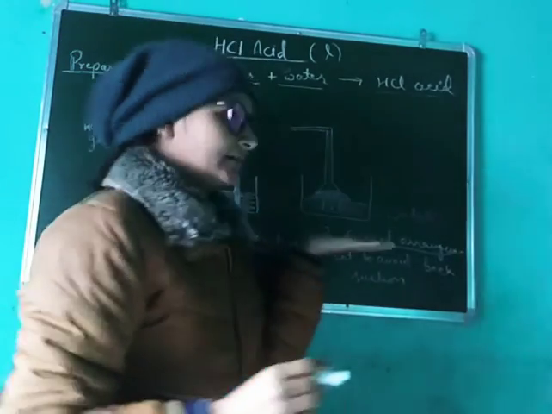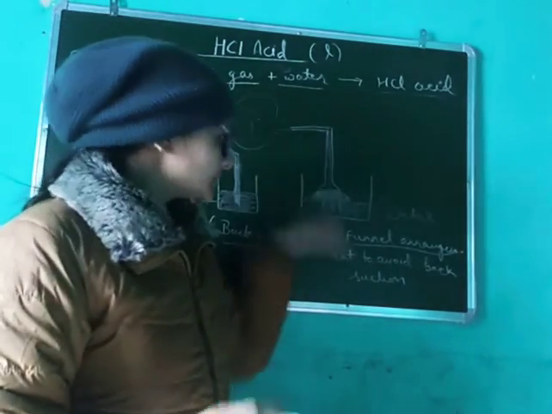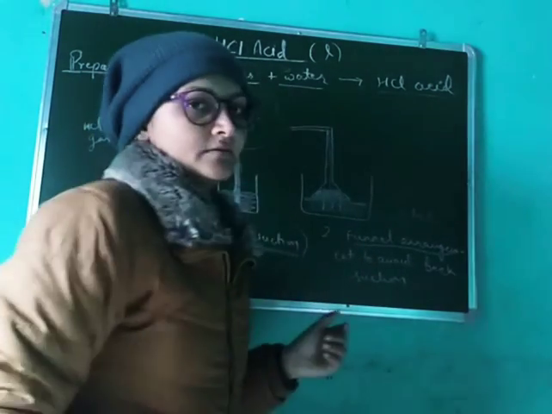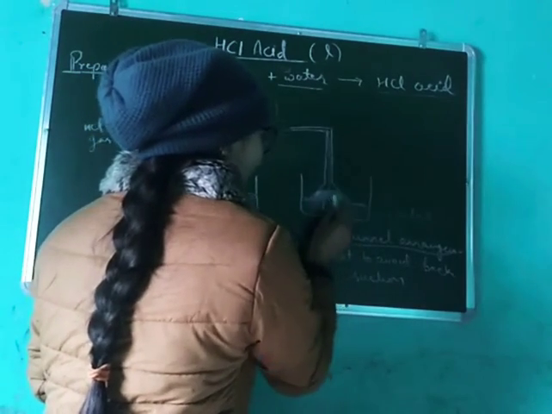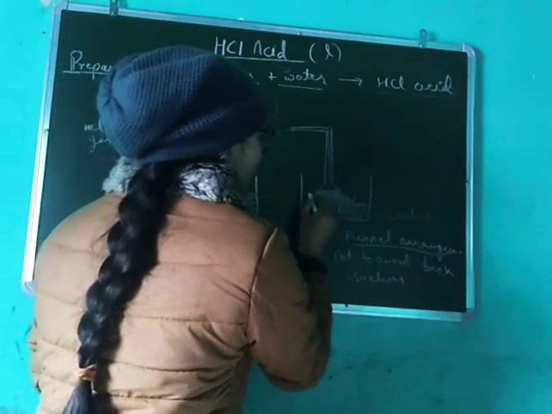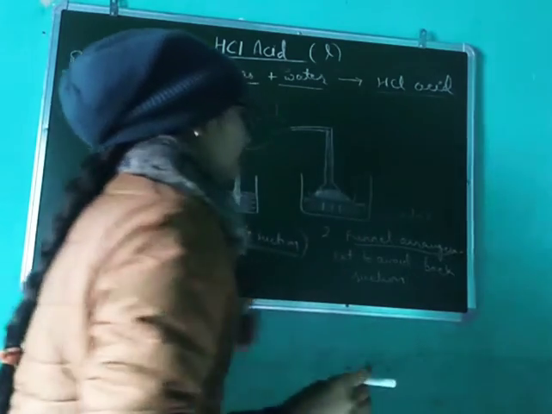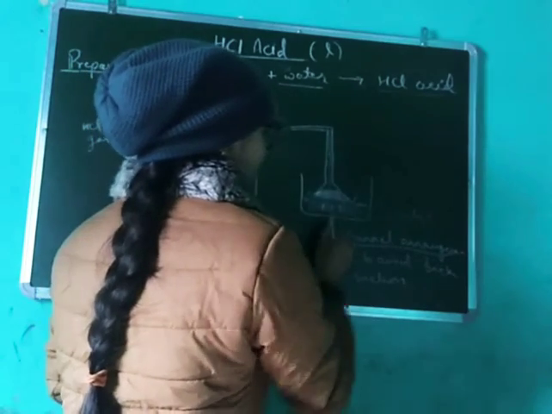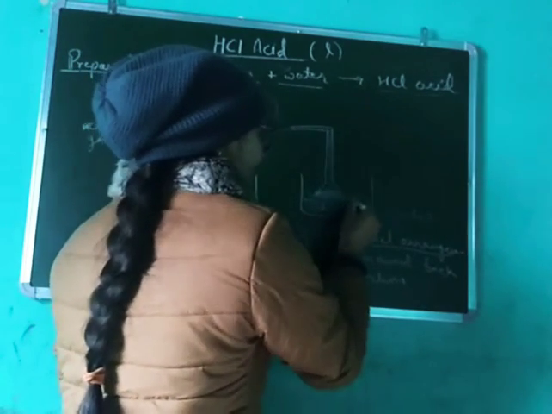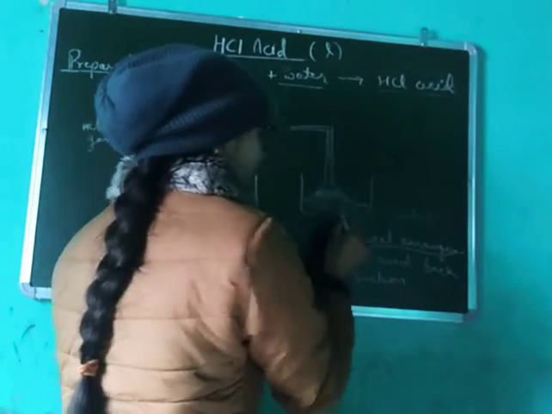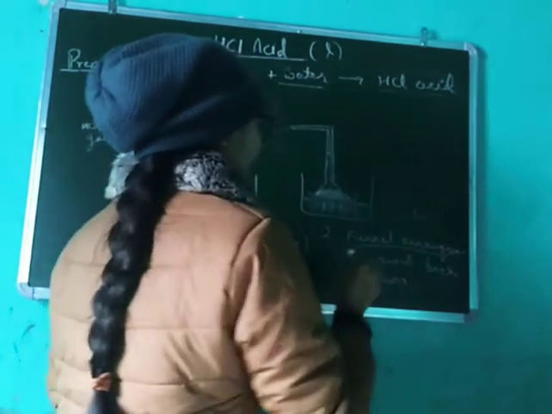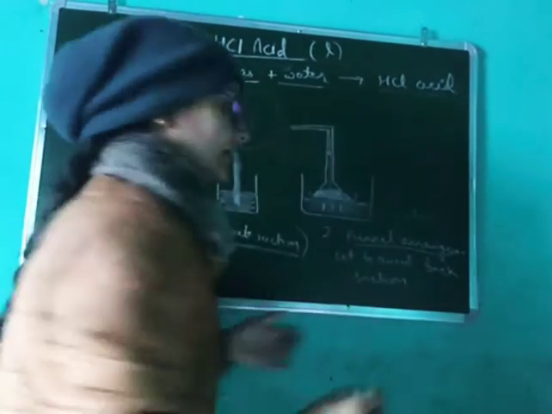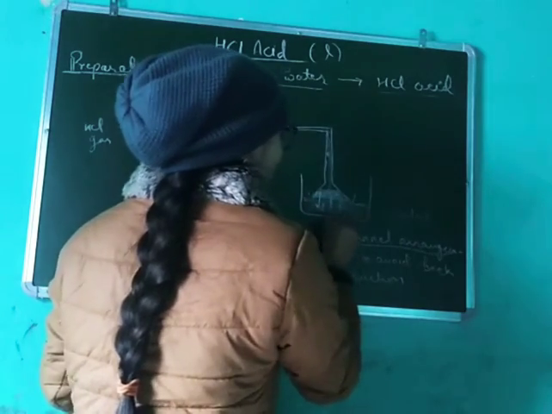We have to put it so that we will not immerse it into the water, rather we will touch it to the surface. When the water gets filled at this portion, an air space will be formed. Due to this air space, the pressure here and here will be equal. That's why the water which was rising up into the funnel will fall down again. It will fall back into the water.